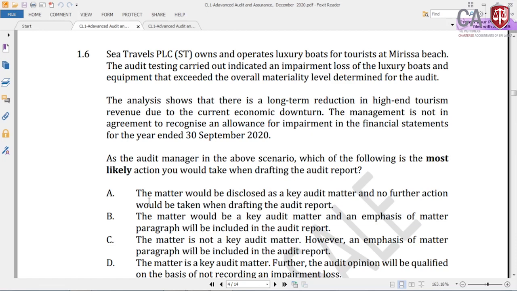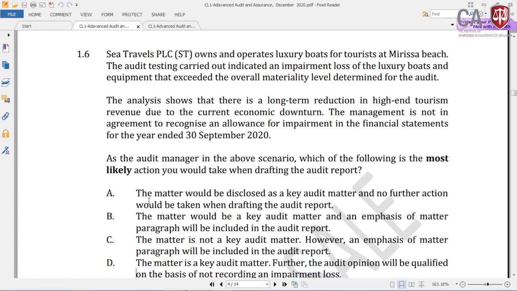So the matter would be disclosed as a key audit matter and no further action would be taken when drafting the audit report. Of course, this is a significant issue, this impairment is a significant risk because management judgments are involved. Under the number 2, this could become a key audit matter. But the question here is, the second part: this matter would be disclosed as a key audit matter and no further action would be taken when drafting the audit report. Is that correct? No further action.